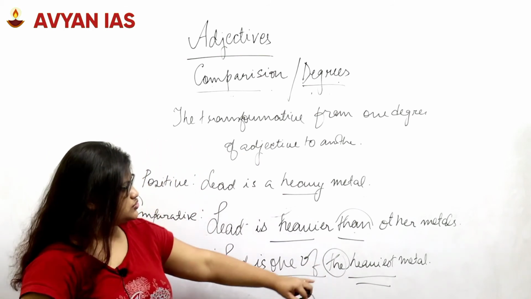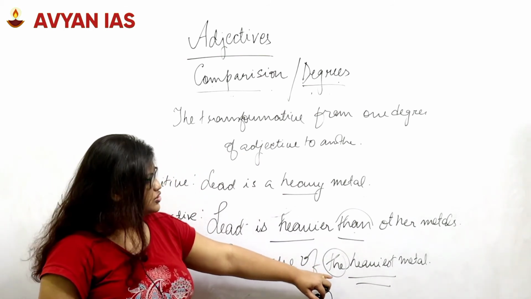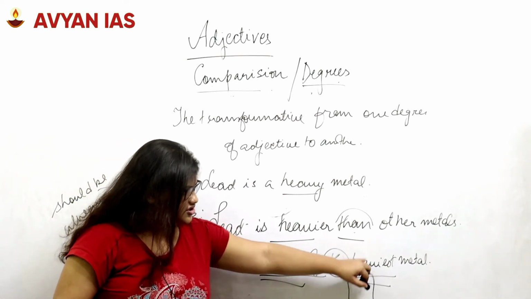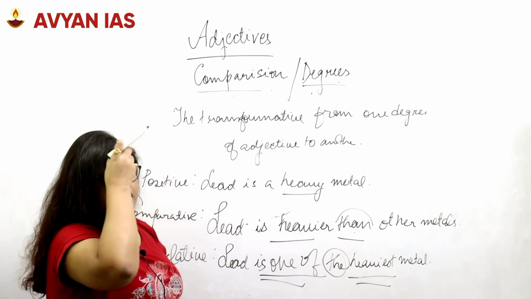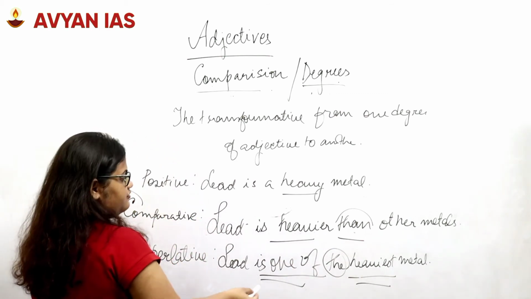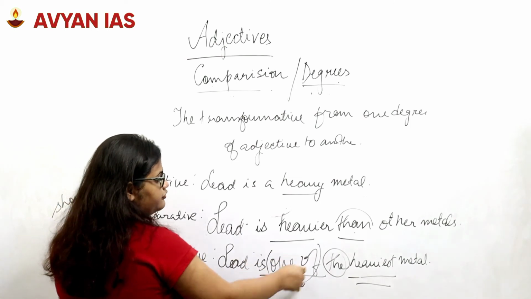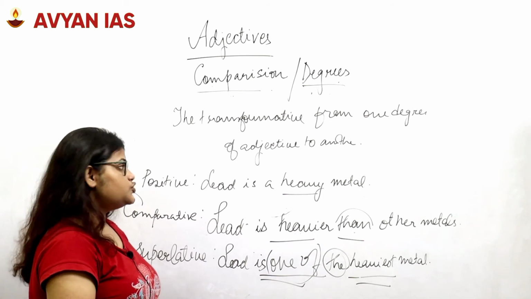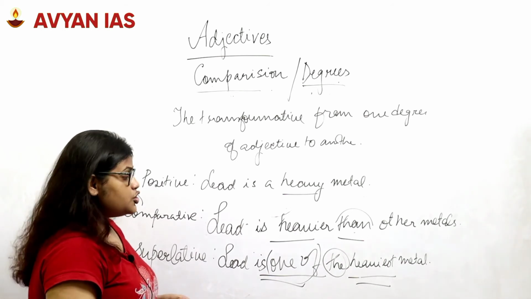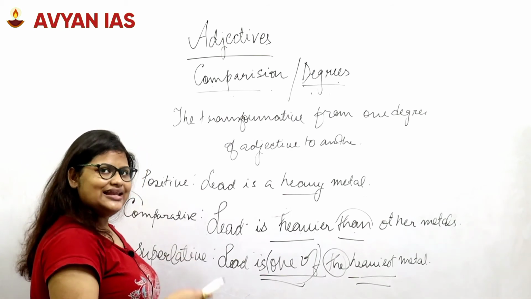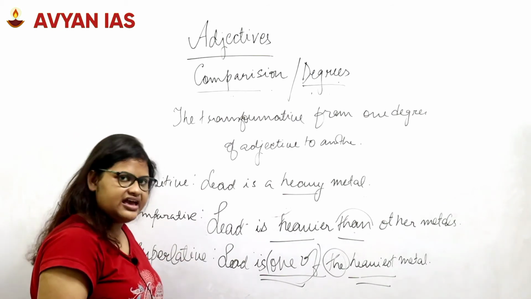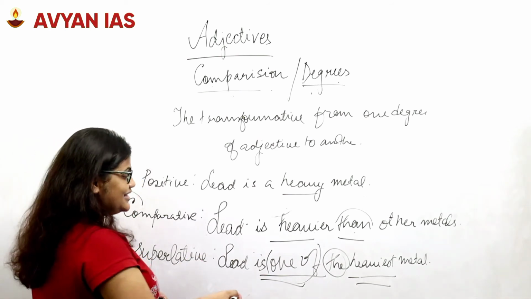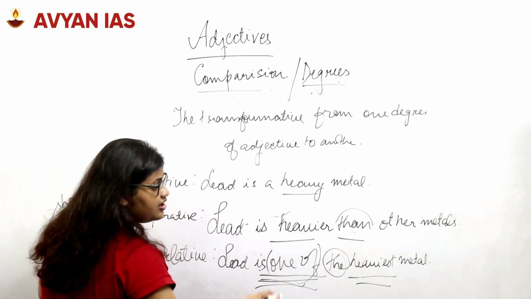As I have said before, using any superlative we have to use the word the, which is the first step towards making it a superlative degree, and using the word heaviest or any other superlative for that matter. However, because we are saying lead is a heavy metal, the sentence does not mean that lead is the heaviest metal. Other metals could be heavier than lead, but it certainly counts as one of the heavy metals, hence using the words one of the heaviest metals.